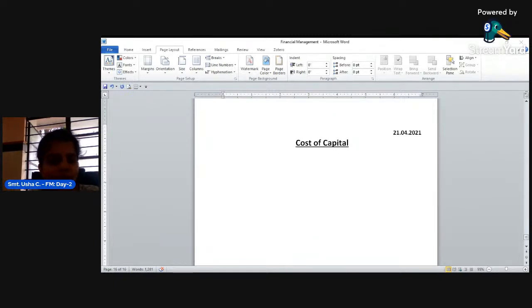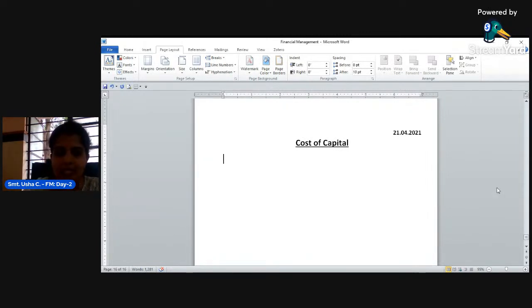We all know there are various types of capital in a business organization. It can be share capital, loan, reserves and surplus, or even short-term capital. But here we take only the long-term capital for the purpose of calculation. So the cost the company must earn to maintain the amount of capital in the business is called cost of capital. In the same way, there are different types of cost of capital. Let us discuss them based on the types of capital.